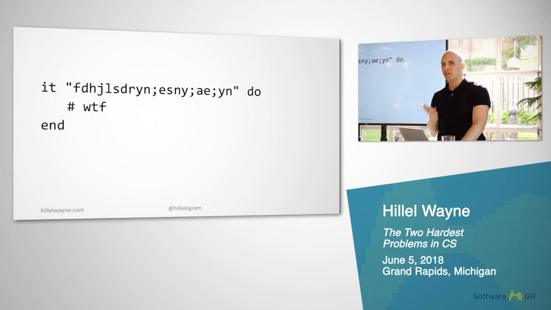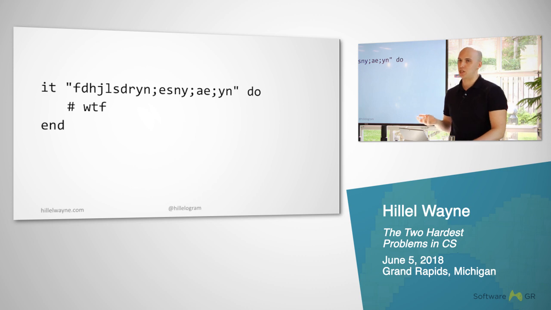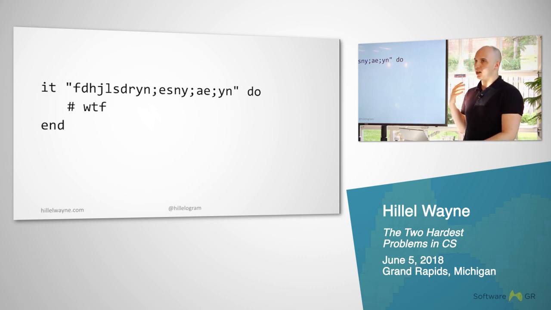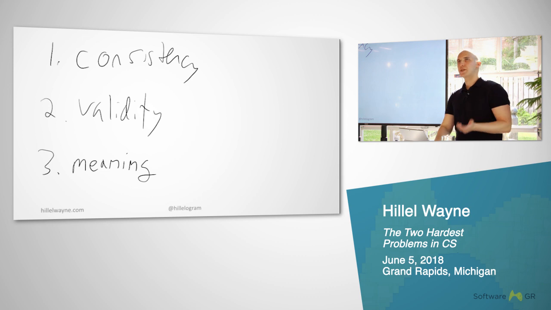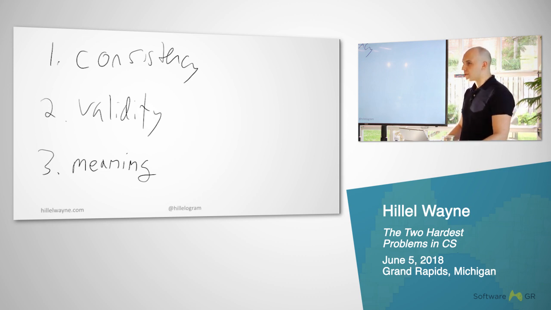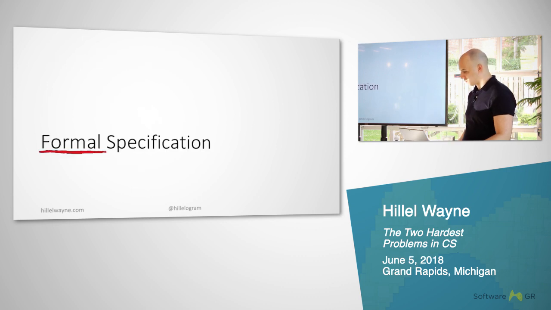Ideally, we'd like to be able to only say sensible things with our specifications. We'd only want to be able to say things that we can reasonably say are true or false, and not just nonsensical. These are three major things we want out of a spec system, and some of the reasons why tests don't really make good specifications. Something that does follow all these rules is what we call formal specification.